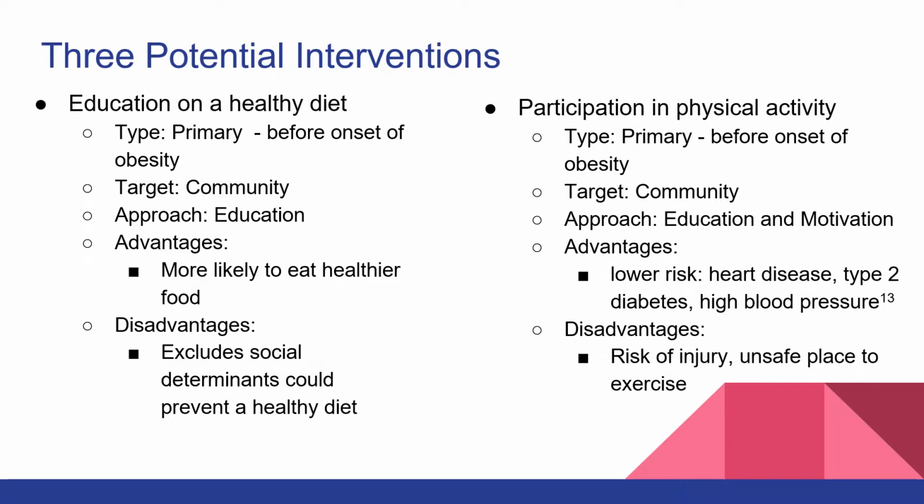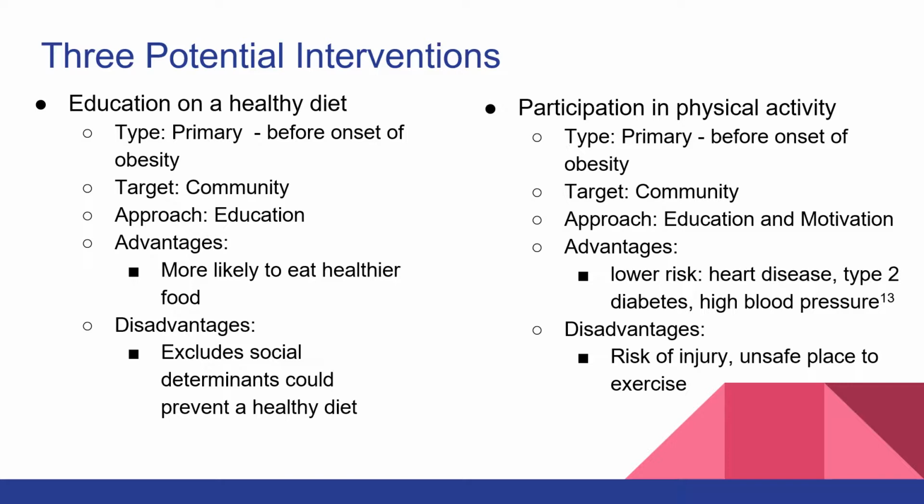So there are three potential interventions on combating obesity. The first one that we chose was education on a healthy diet. This type of intervention is primary because it's before the onset of obesity. The target population for this intervention would be the community, particularly in a low income area.